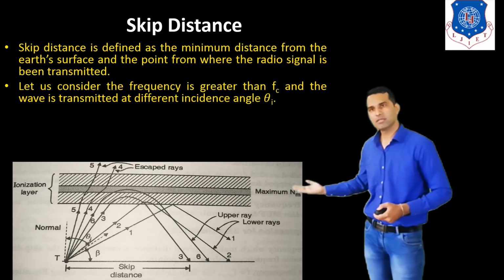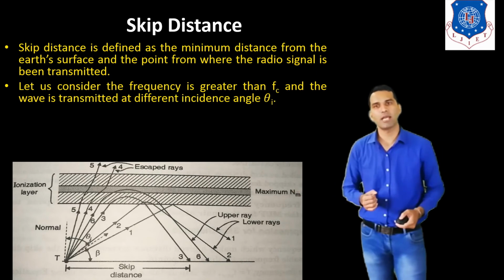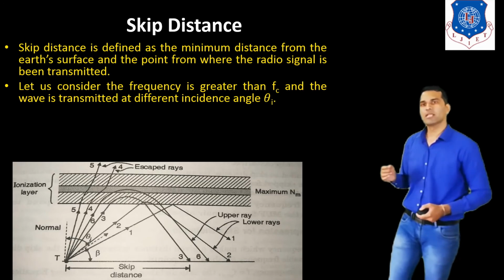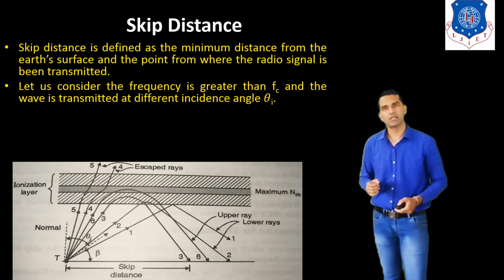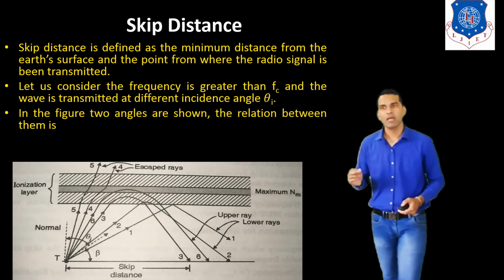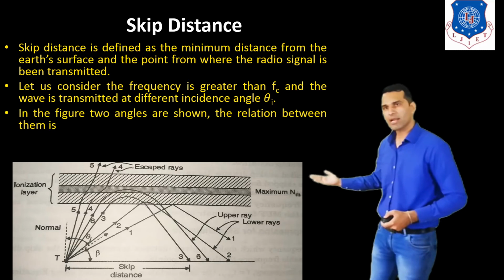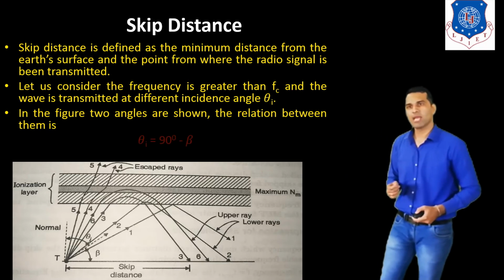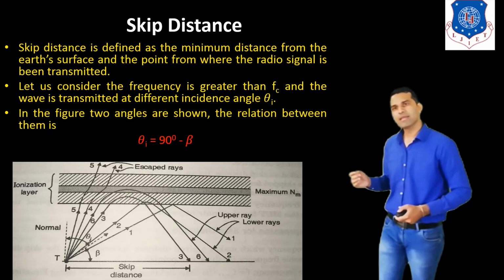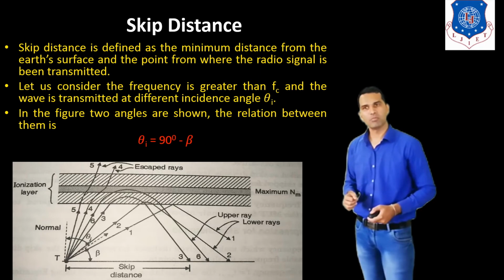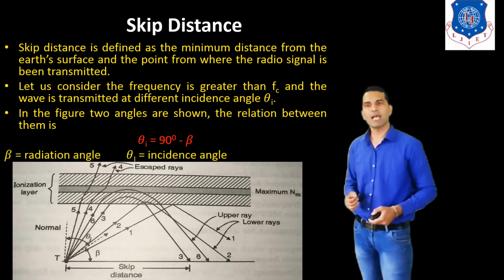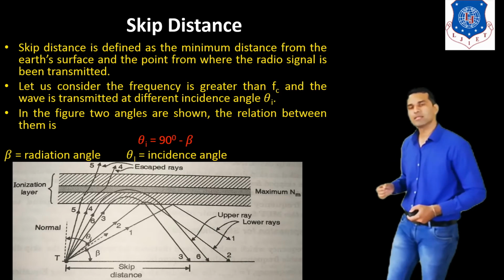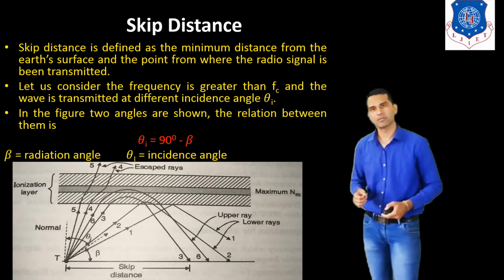Let us consider the frequency is greater than fc and the wave is transmitted at a different incidence angle theta. In the figure, two angles are shown. The relation between them is theta I is equal to 90 degrees minus beta, where beta represents the radiation angle and theta I indicates the incidence angle.